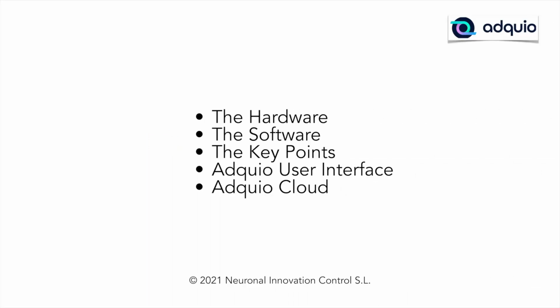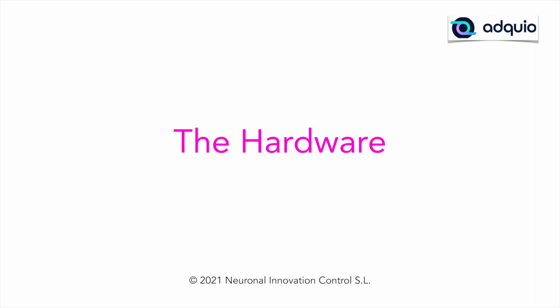So let's get into the technical aspects of all of our controllers and BMS software. We will start with the hardware, looking in detail at each of our controllers. Next, we will dedicate some slides to our software. Later, we will see the important points that differentiate our controllers from others on the market. And finally, we will make a brief tour of the interface of our Adquio controllers and our BMS Adquio Cloud. So let's start with the hardware.